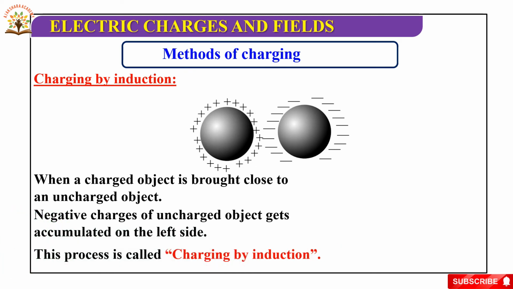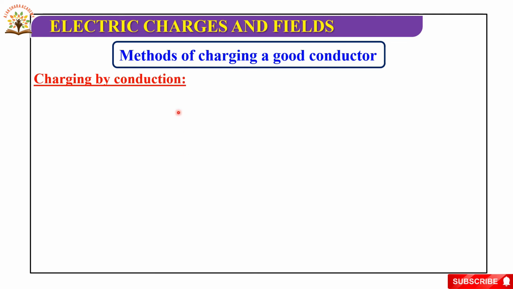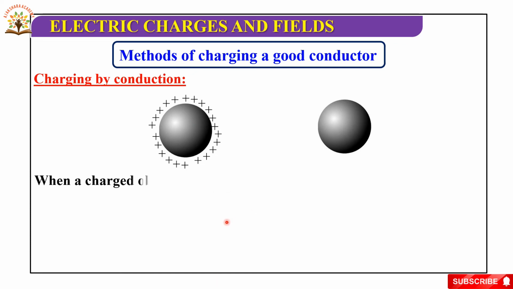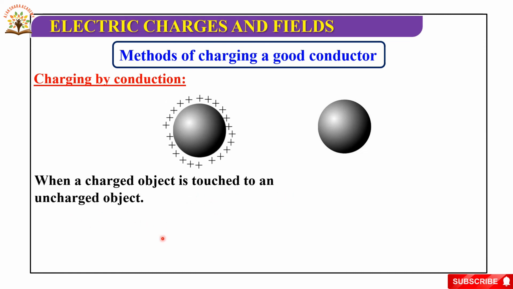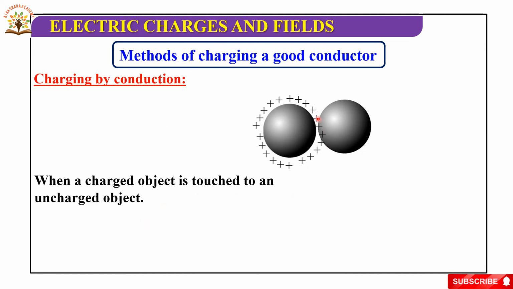Okay. Next, methods of charging a good conductor. Charging by conduction. Now here we are taking the charged object. When a charged object is touched to an uncharged object, now see, this is the charged object touching the uncharged object.